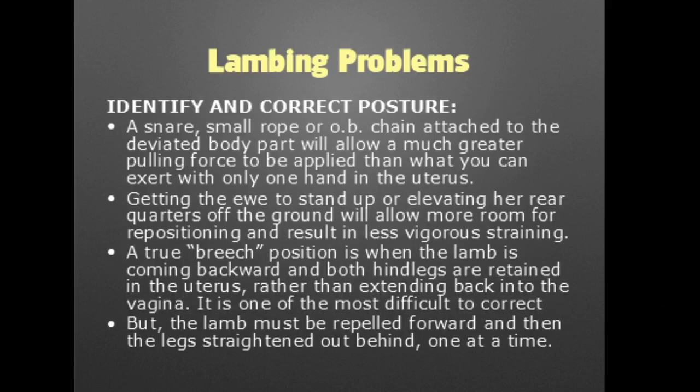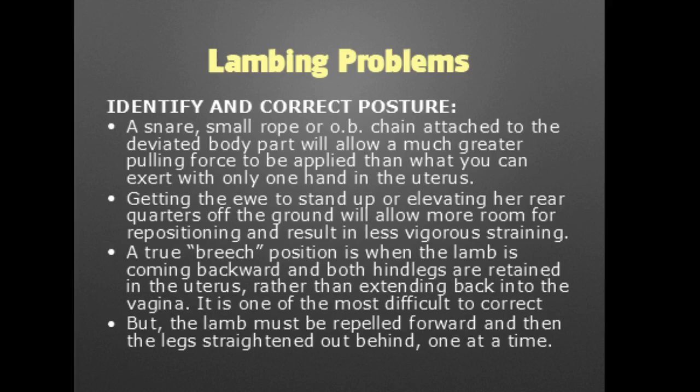A snare, small rope, or OB chain attached to the deviated body part will allow a much greater pulling force to be applied than what you can exert with only one hand in the uterus. Also, it would help if we can get the ewe to stand up or at least elevate her rear quarters off the ground, which will allow more room for repositioning and result in less vigorous straining.